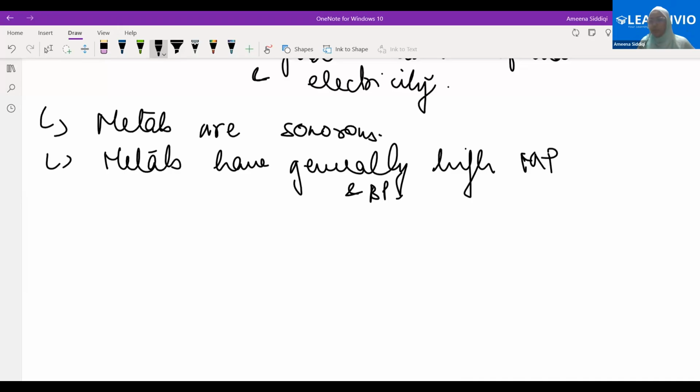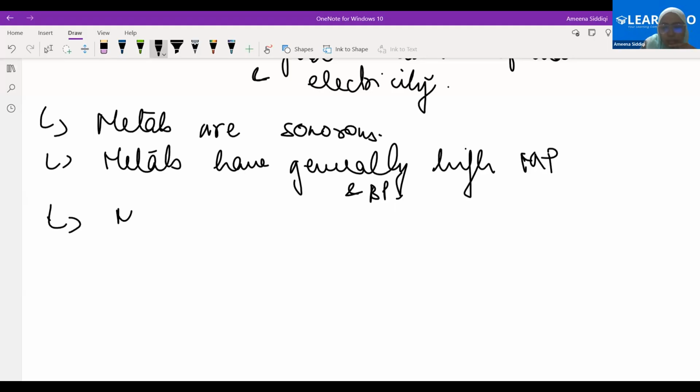Amar, I have a question for you. Why do metals have high melting and boiling point? Refer to the first chapter to tell me this. Which state of matter will generally have high melting and boiling point? Solid. So if metals are having high melting and boiling point, can you tell me generally the state of the metal would be? Solid. You have answered it, very good. Generally, metals are solid at room temperature.